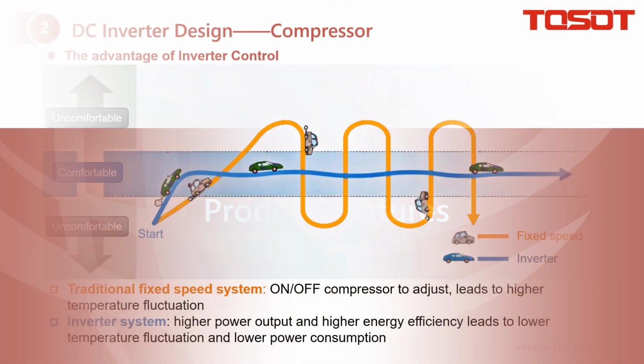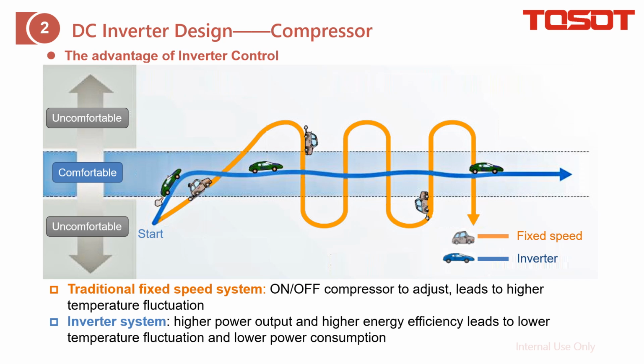Features. This slide is the comparison between the inverter and the on-off, which is the fixed speed system. From this diagram, you can find that here is the comfortable zone for the room temperature, and this area is uncomfortable. For the comparison, you can consider the on-off, the fixed speed, to be a regular car, and this one to be a racing car. And they start at the same position.